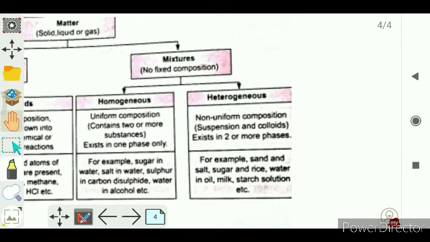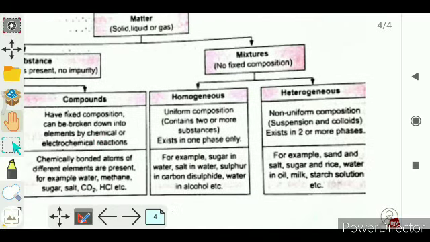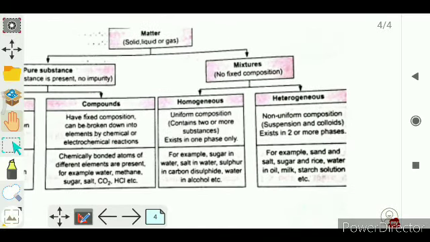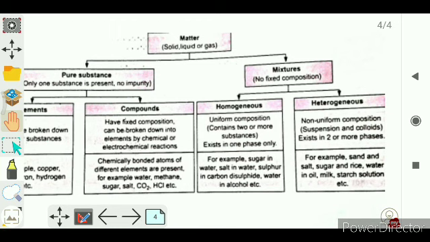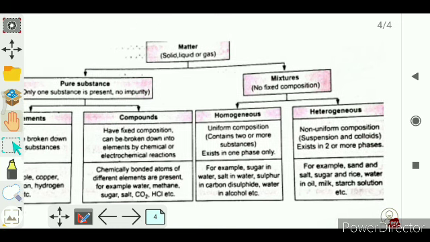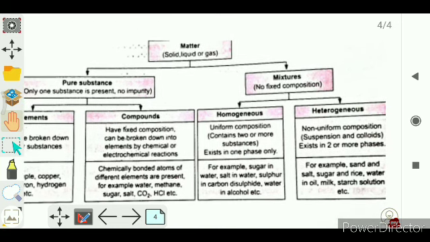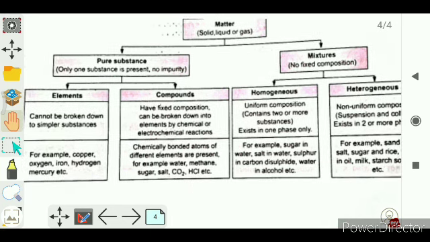So this is simply the types of mixtures and their examples, right? Okay, that's it, this is all about the video. This is the types of mixture, right?